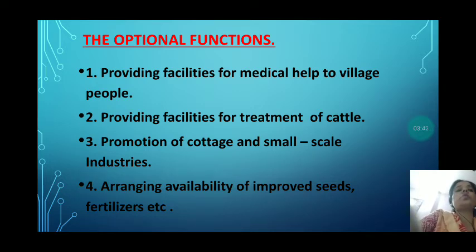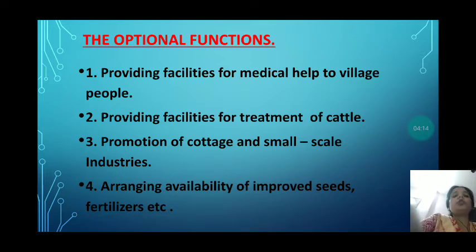Now some optional functions of the Gram Panchayat. The first one is providing facilities for medical help to village people. The second function is providing facilities for treatment of animals. The third function is to promote cottage and small scale industries in the village, so that people should get job opportunities in the village.